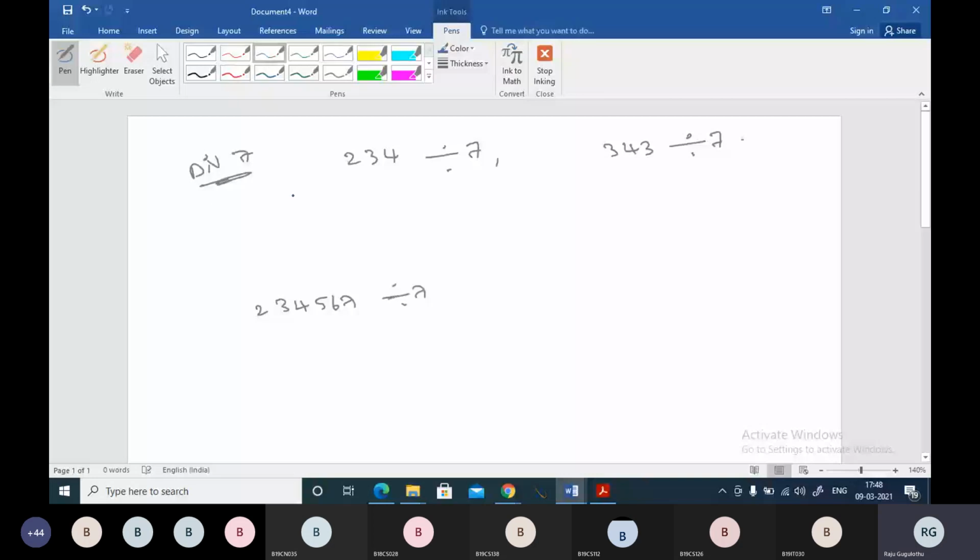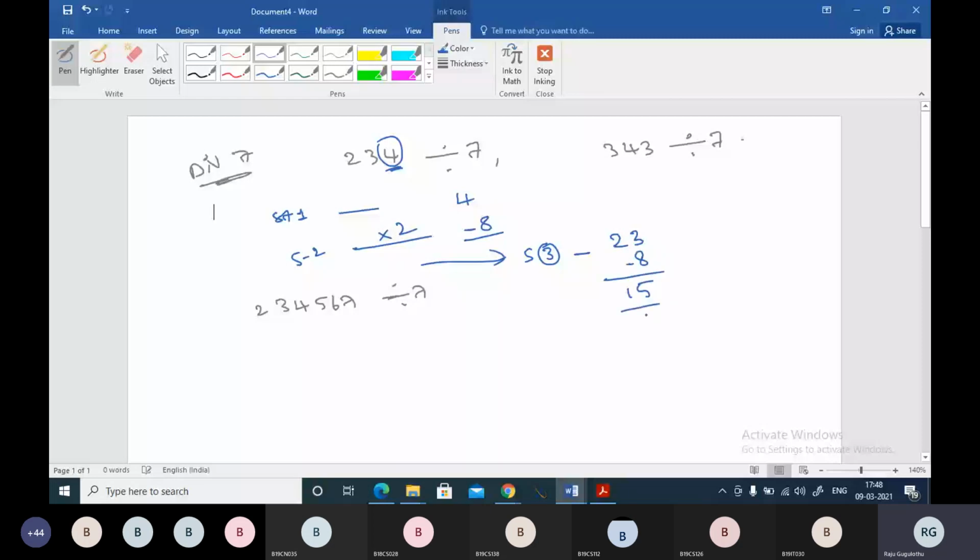First step I am writing here. Step 1, take the unit digit. Okay, I am taking it. Step 2, boss, double the unit digit. I am doubling it. It is 8. Now step 3, boss, I am writing over here. Step 3, you just leave this unit digit and take the remaining number. Whatever the number is there, you take that remaining number and you subtract this 8 from that number. You subtract step 2 from that number. Then 23 minus 8, it is 15, boss.